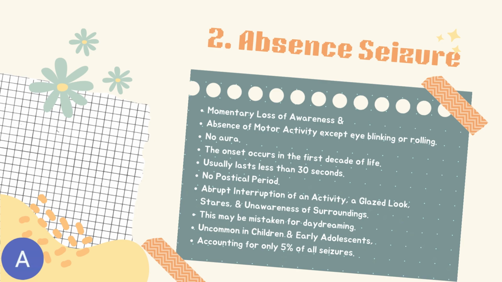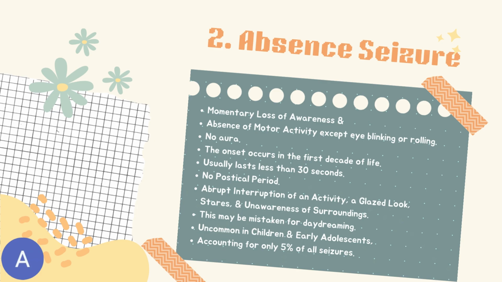The second type of generalized seizure is absence seizure. It is characterized by a momentary loss of awareness and the absence of motor activity except eye blinking or rolling. There is no aura. The seizure usually lasts less than 30 seconds and there is no postictal period. The onset of this seizure occurs in the first decade of life.